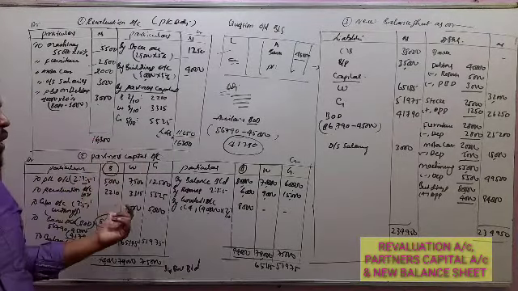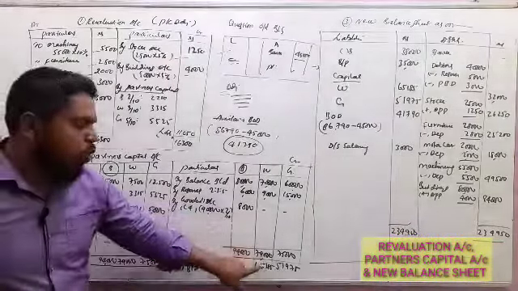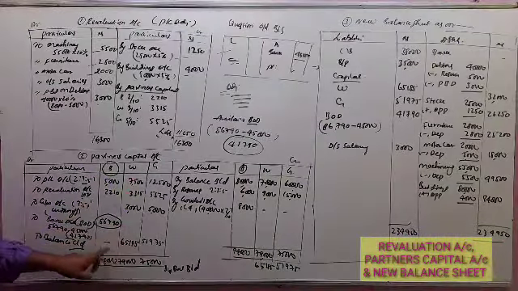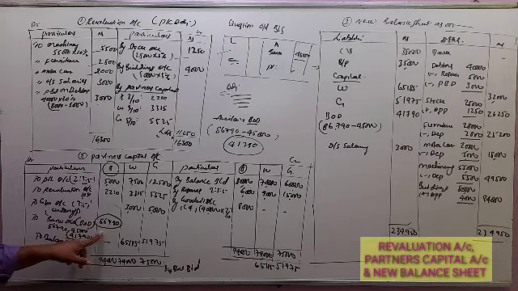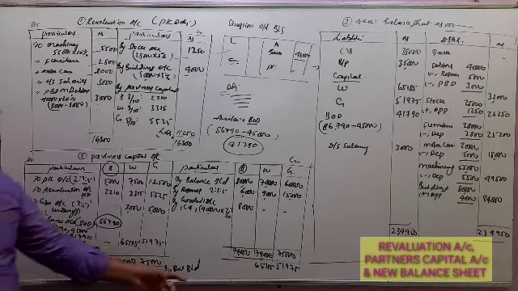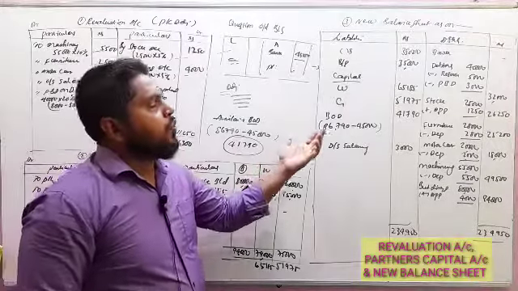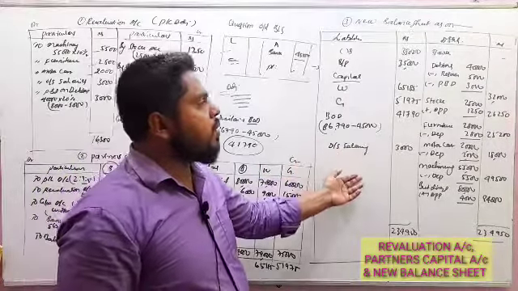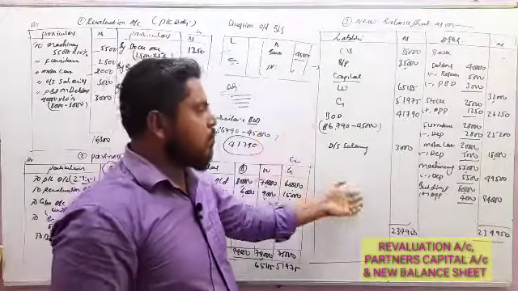Under the partners' capital account, before closing the combined account, first we close the retiring partner's capital and settle the amount to the retiring partner. After settling the amount, we can close the remaining partners' capital. This capital will be transferred to the new balance sheet. The new balance sheet is very simple: it is prepared with the help of the old balance sheet along with the adjustments.